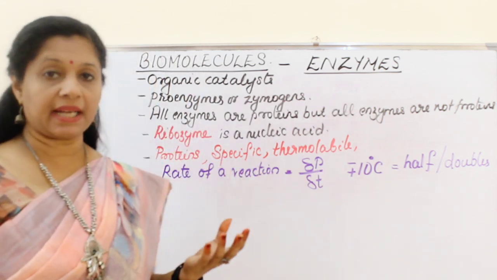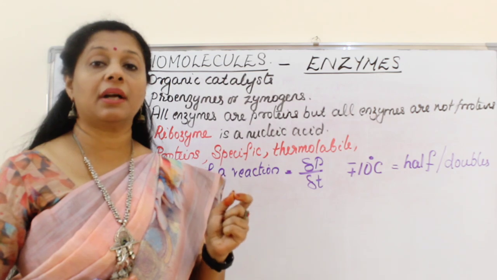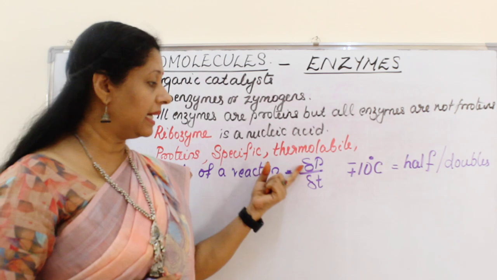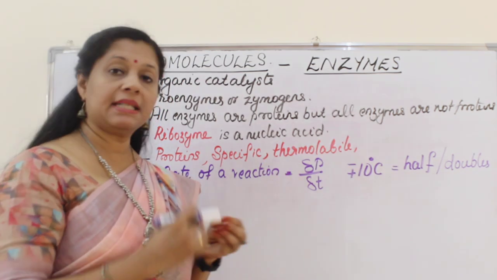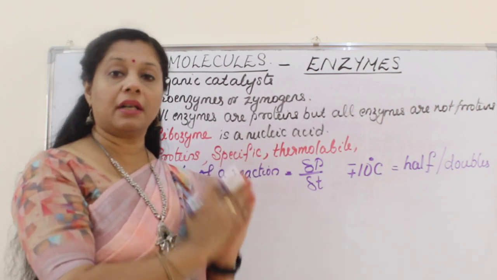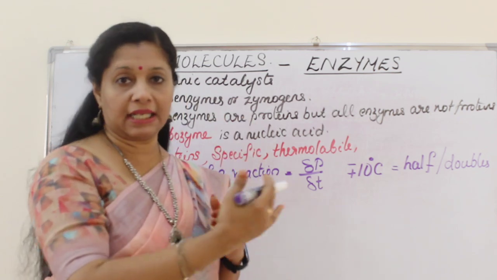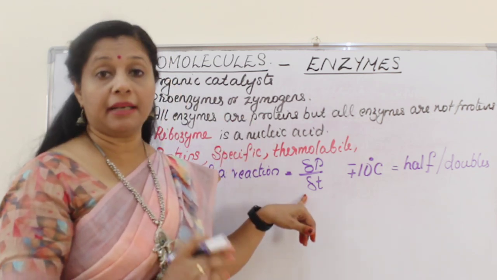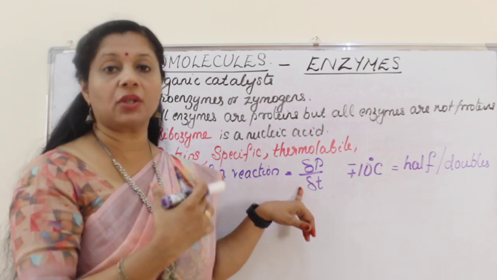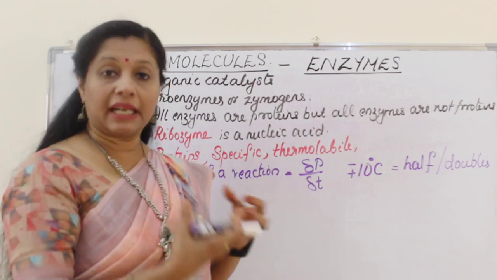You know that chemical reactions happen, but how can we decide the rate of that particular reaction? By taking into consideration the time also as a factor. So we can say that the rate of a reaction is delta P by delta T. Delta P means the difference in the product formation, that means the amount of product formed. For example, suppose 100 molecules were there in the beginning. Now it has become 1000 molecules. So 900 molecules is the delta, meaning difference, right? Along with that, time also we are telling, only then we call it the rate of a reaction. So at a particular time, maybe 2 minutes or 3 minutes or 4 minutes or 1 hour or 2 hours or 3 days, like that. So this gives us the rate of a reaction.